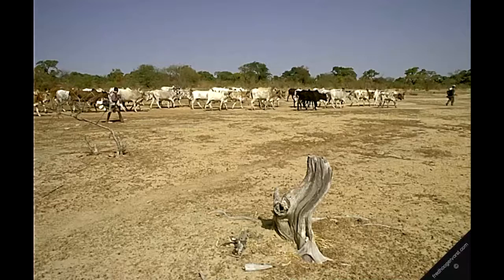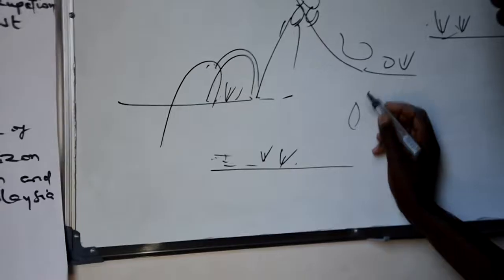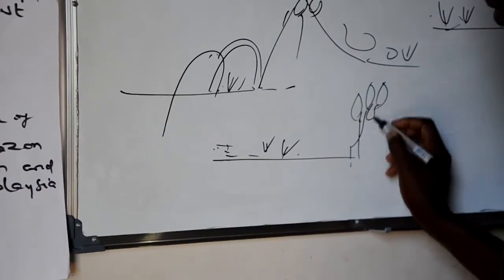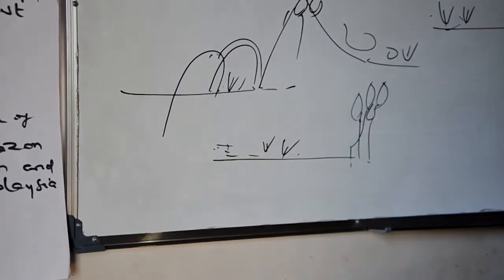When there is a movement of animals, for instance livestock or cattle, from one place to another, they will be destroying the vegetation and preventing it from developing to the climax, because it will remain at the simple stage.